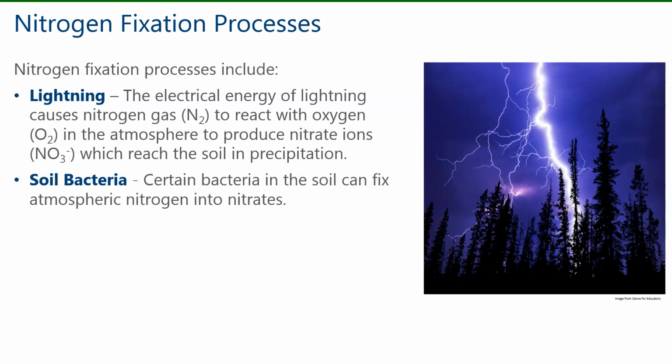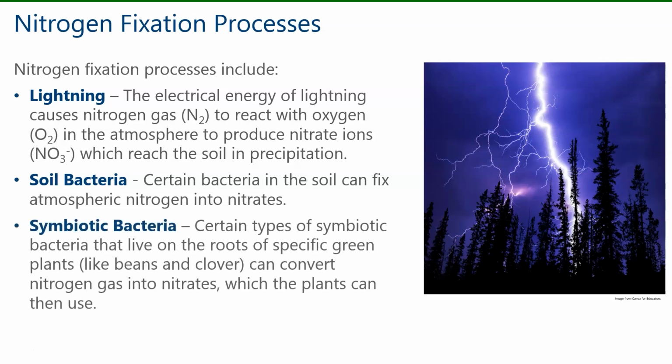Certain bacteria in the soil can fix atmospheric nitrogen into nitrates. A third way nitrogen fixation can occur is through symbiotic bacteria. Certain types of symbiotic bacteria that live on the roots of specific green plants, like beans and clover, can convert nitrogen gas into nitrates, which the plants can then use.